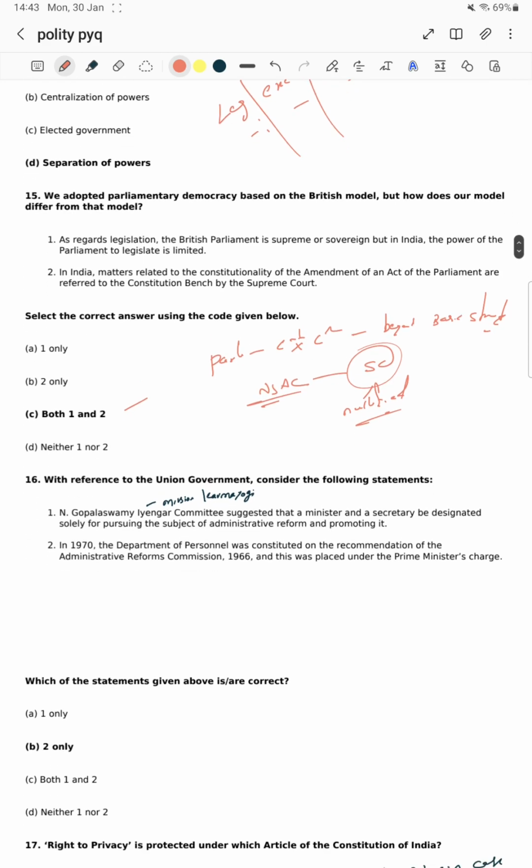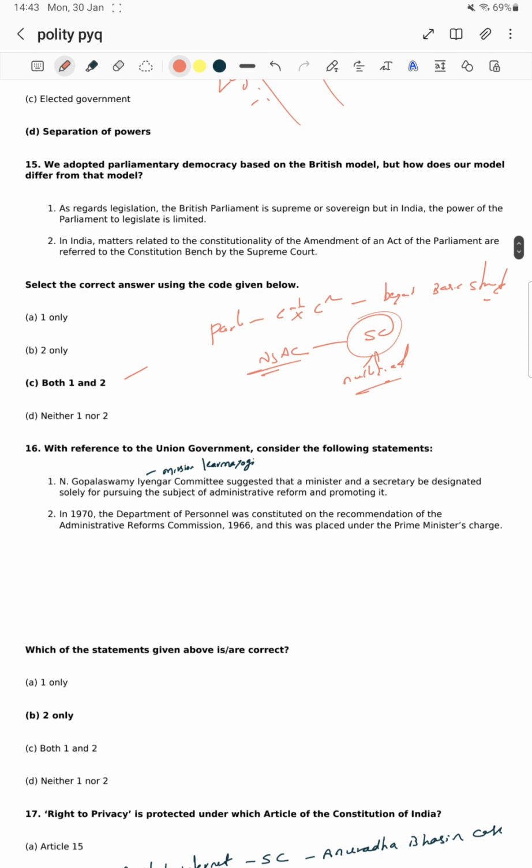With reference to the union government, consider the following statements. Which of the statements given above is correct? The Gopalaswamy Iyengar committee suggested that a minister and a secretary be designated solely for pursuing the subject of administrative reform and promoting it. Okay, this question is related to Mission Karmayogi, the reforms in the civil services.